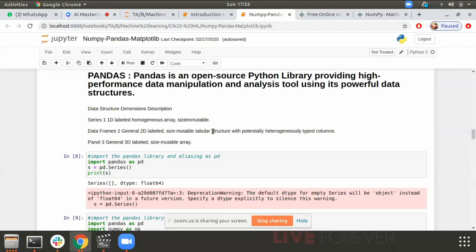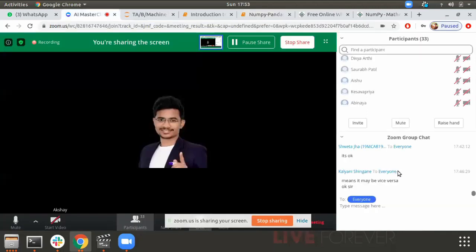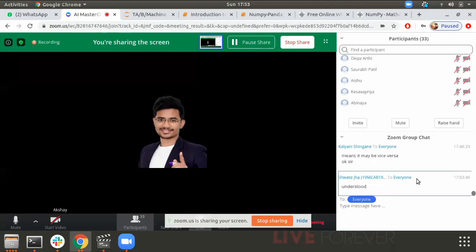All of you, I can see there are 33 people over there, but I can see only a few participants interacting. So I would request all of you to share whether you understood it or not, because it will help us understand the flow and whether we are going in the right direction. We don't want anybody to be left behind. Just type yes or no. Don't sit idle, because it will not help you or the other students.